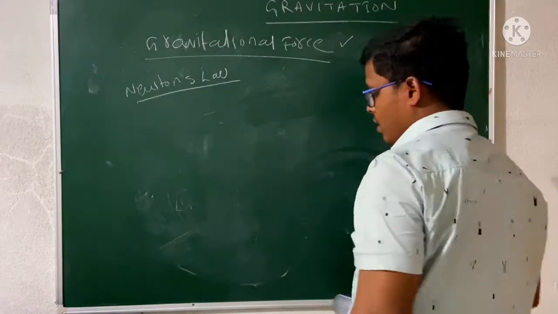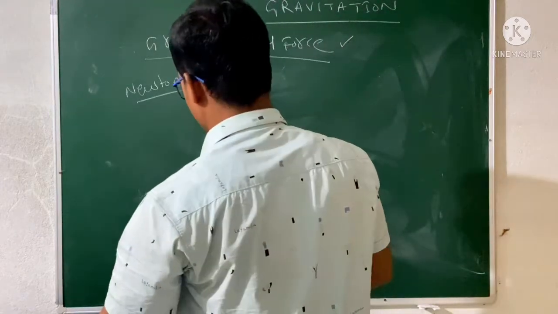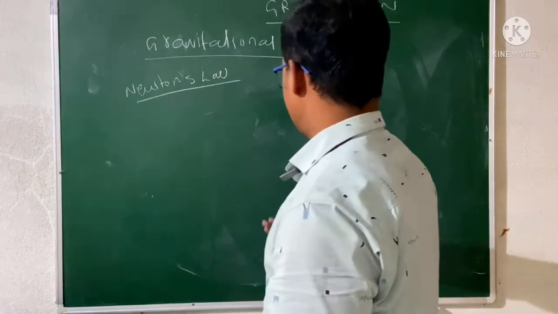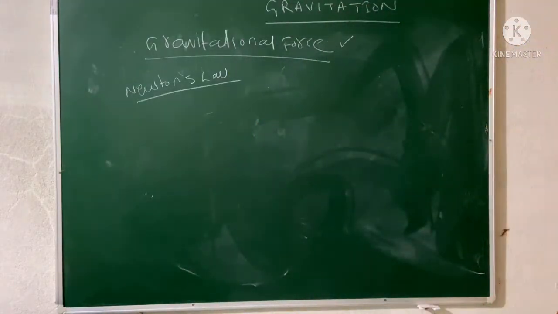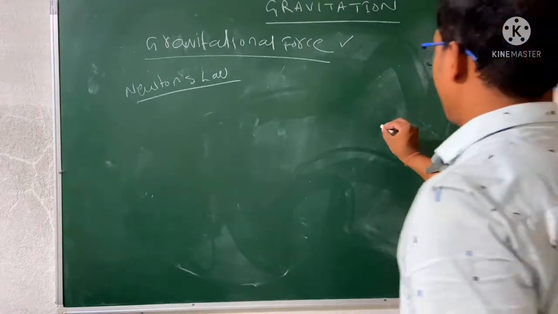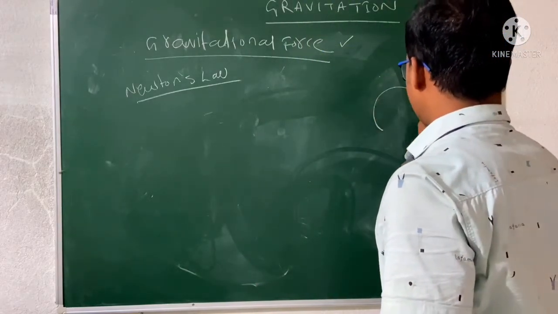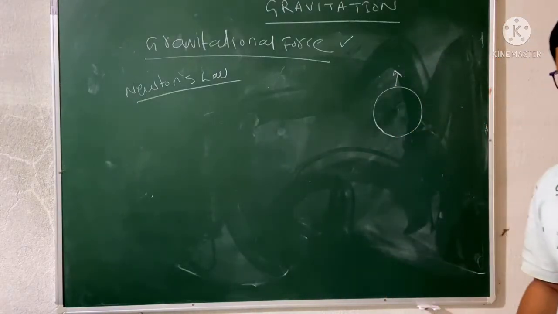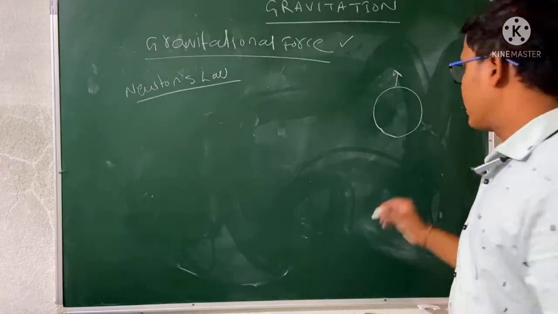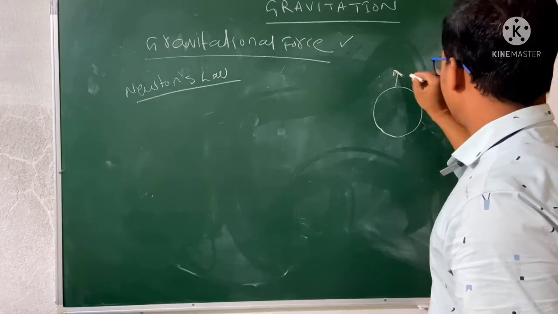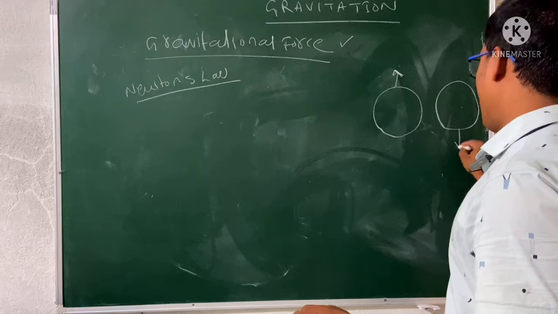The most important thing is, suppose you consider that this is the earth and you are situated above it. Remember, the earth is rotating, right? So we have two cases. One may be at the top end, one may be at the down end.